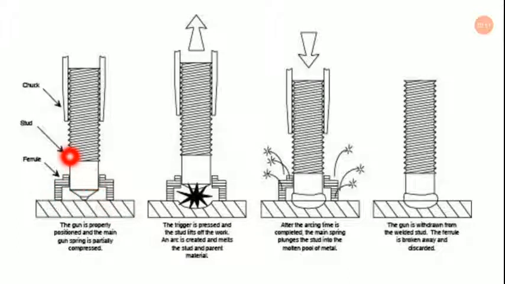This is a ferrule, this is a stud, this is a chuck. As you can see, the gun is properly positioned and the main gun spring is partially compressed. In the next process, the trigger is pressed and the stud lifts off the work. An arc is created and melts the stud and parent material. And next, after the arcing time is completed, the main spring plunges the stud into the molten pool of the metal actually. Next, the gun is withdrawn from the welded stud, and the ferrule is broken away and discarded.